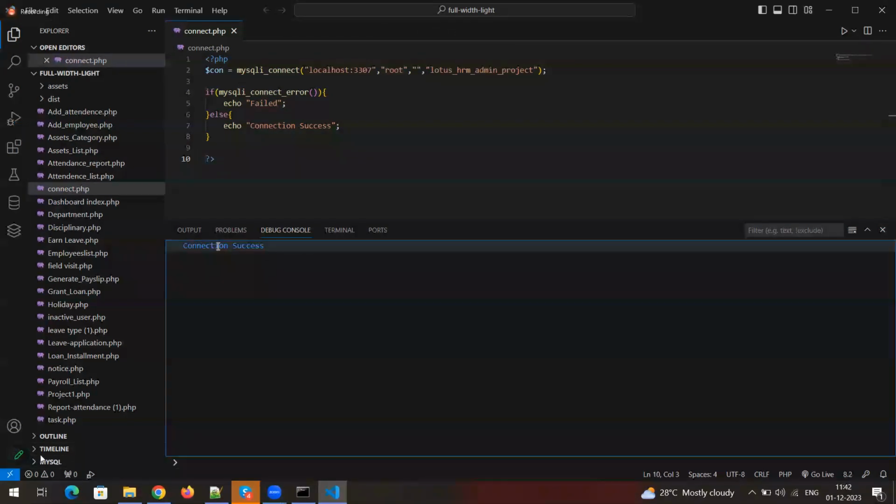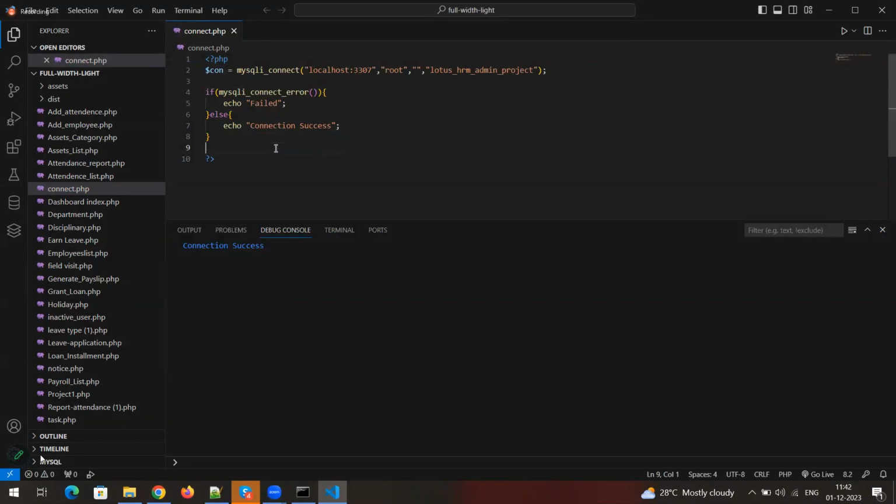You can see, connection success. We have already installed PHP and everything in Visual Studio Code, so automatically it will give you the results. Connection success. Now that is fine, the database connection is successful. We need to use this connection everywhere, wherever we are going to insert, update, delete, or fetch data from the DB. So everywhere we need to use this particular file. I will tell you the step. Till here it is clear, right?